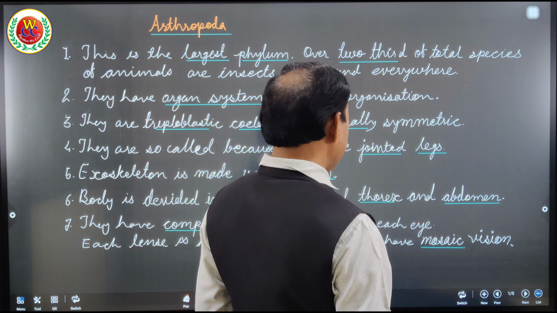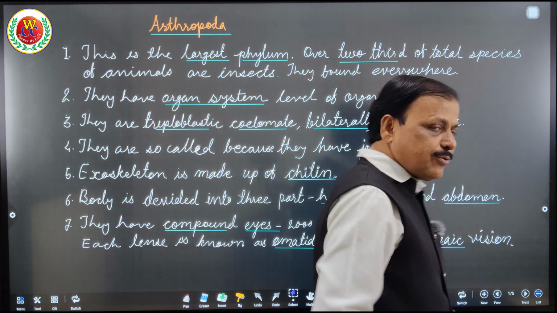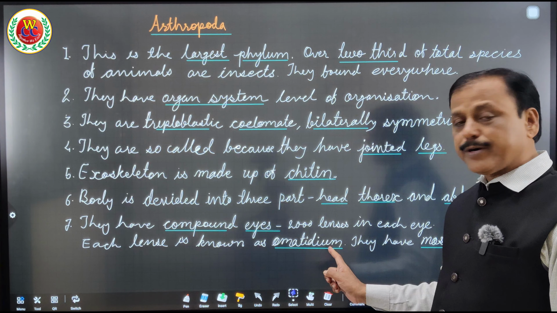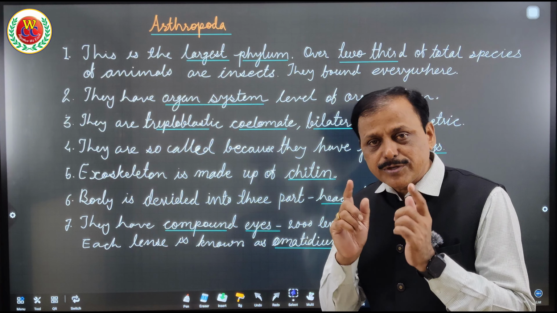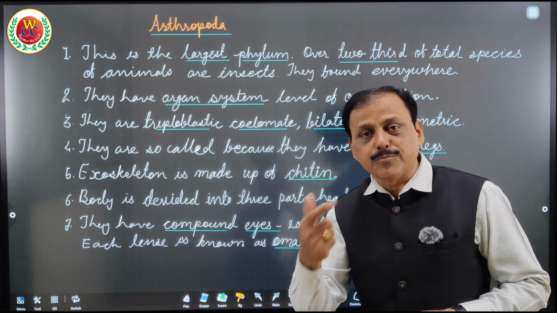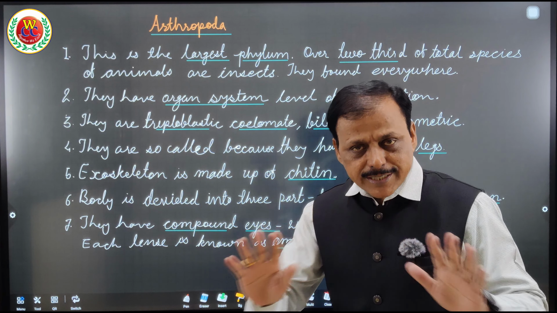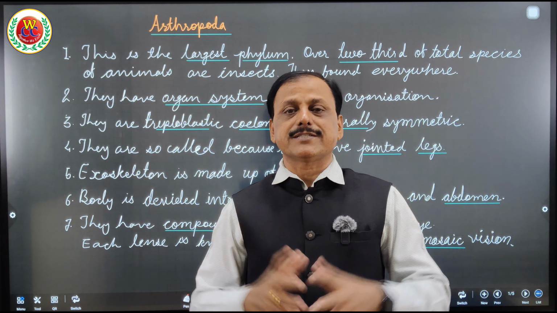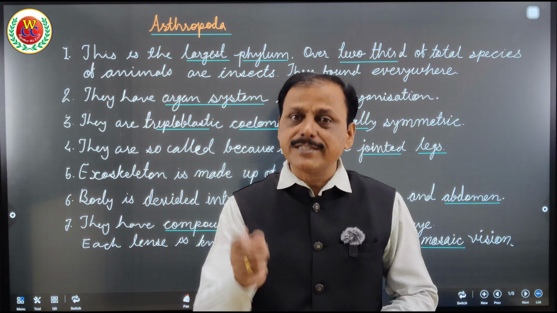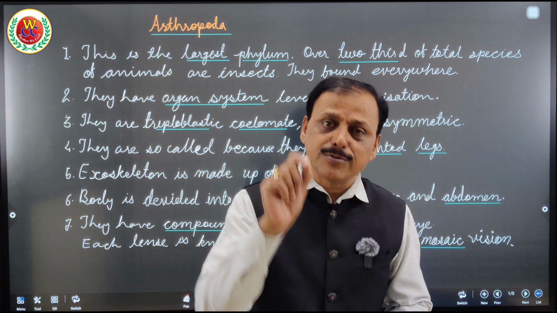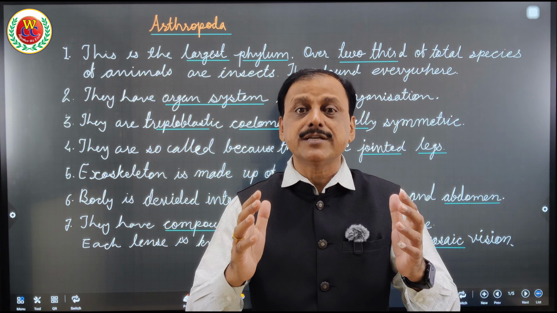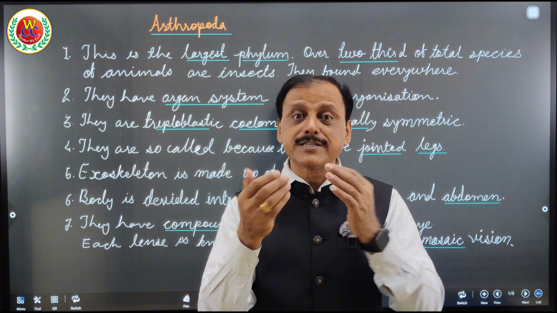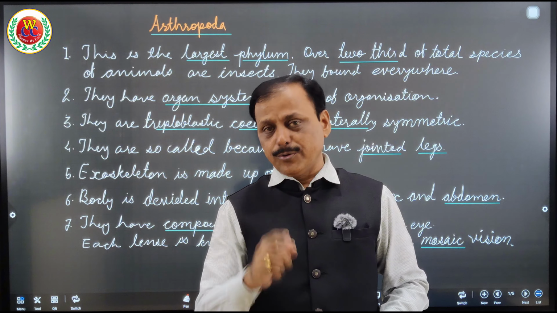I hope you got it. Each lens is known as an ommatidium. See here the word ommatidium. So there are 2,000 ommatidia. This word you will not get anywhere else, only in insects. So they have compound eyes. Each eye consists of 2,000 lenses, and each lens is known as an ommatidium. Thousands of lenses giving thousands of images together is called mosaic vision. I hope you got it.